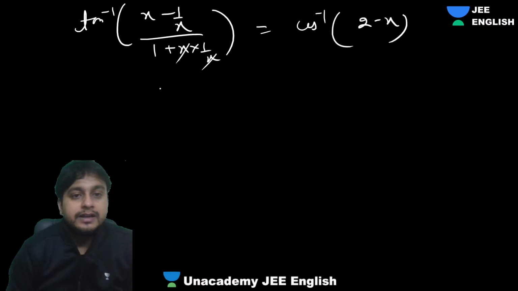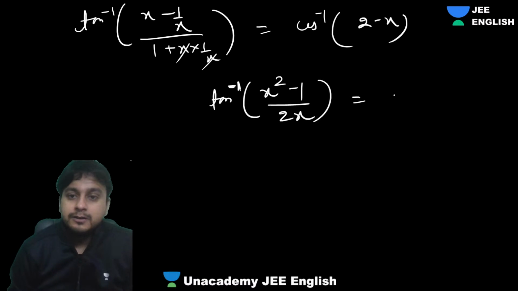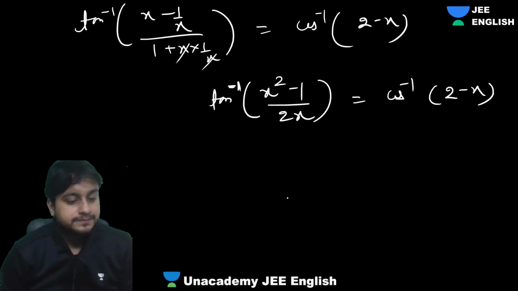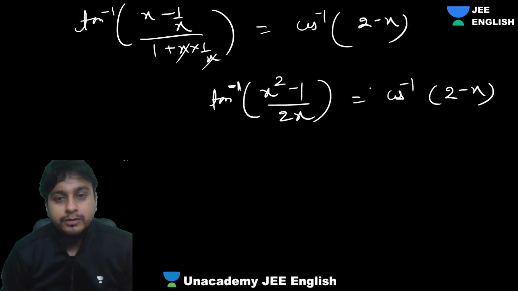What are we getting, guys? If you take the LCM, tan inverse (x square minus 1) upon 2x equals cos inverse of 2 minus x.